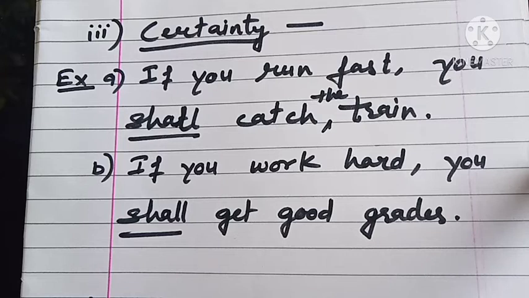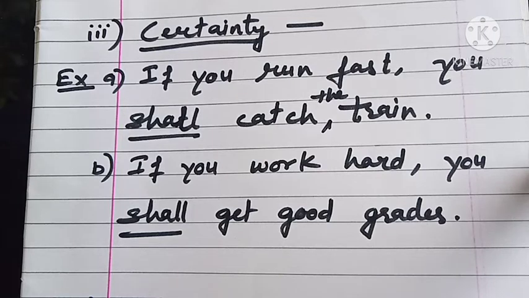When something is very certain, when something is very sure to happen, then we make use of shall. For example, if you run fast, you shall catch the train. It's very natural, it's very certain, it's very sure that if the person runs fast, he would catch the train. So we make use of shall to express certainty, a surety.